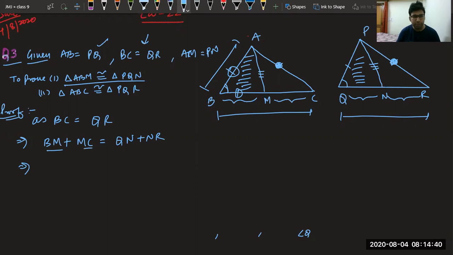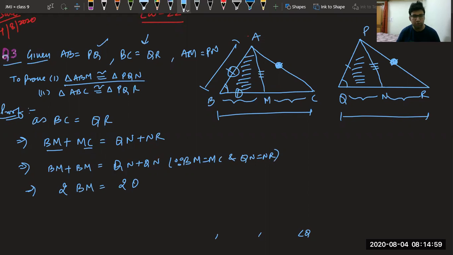We can write BM plus BM is equal to QN plus QN because BM is equal to MC and QN is equal to NR. Now we have got twice BM is equal to twice QN, that gives BM is equal to QN. Now we have three required things for the first part.